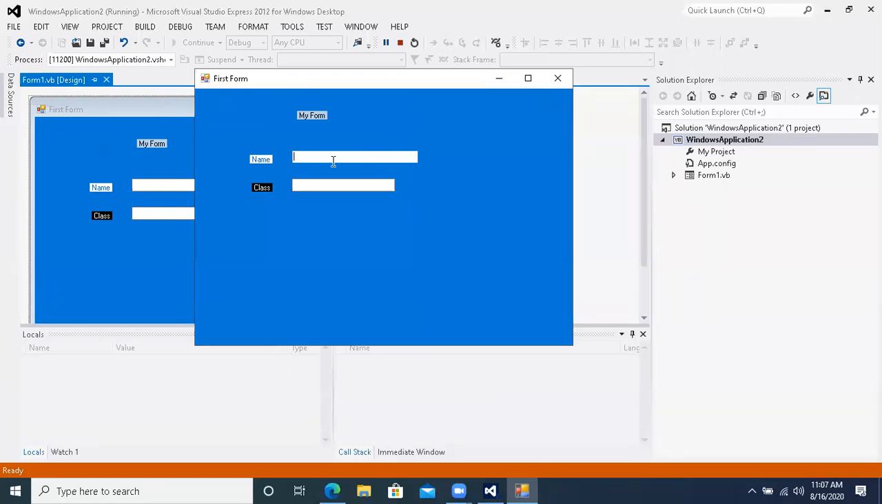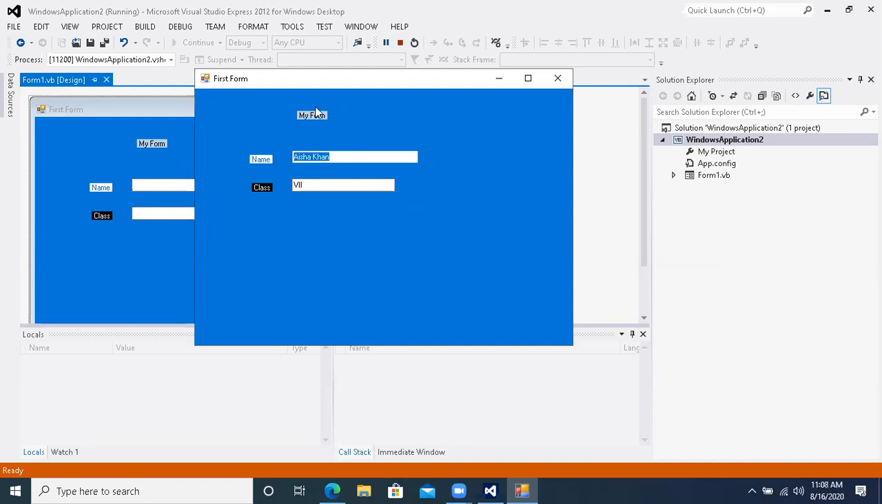Type your name over here, for example, Aisha Khan, class 7th. So this is the text box in which you can type, but on the name and class you cannot type. Why? Because this is not a text box, this is a label. This is only a heading, only a caption, only a title that you are giving. On my form, you cannot type on it.